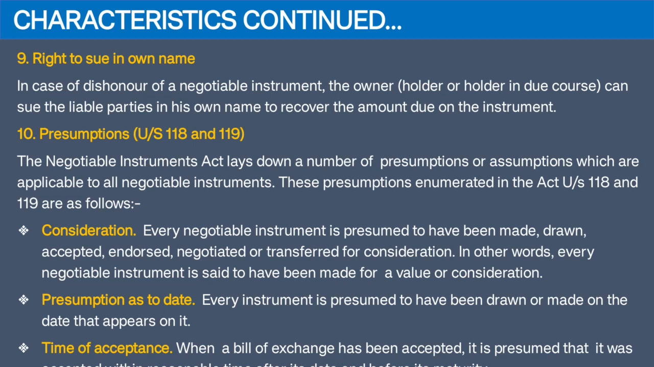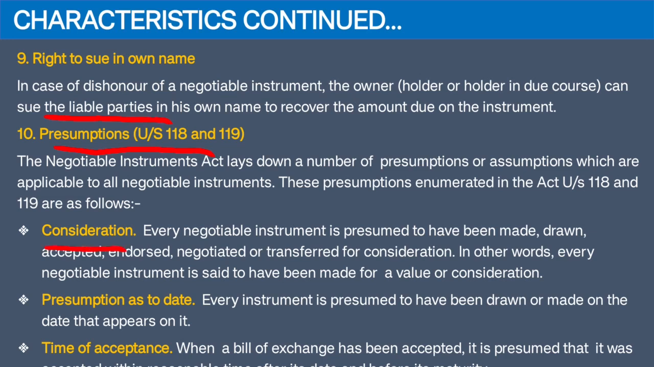Right to sue in his own name: the person who is the holder or holder in due course, he or she can sue all the parties liable on the instrument and they can recover the amount. Then are presumptions. Under sections 88, 118 and 119 of the Negotiable Instruments Act 1881, law presumes certain things. It means we need not prove these things in the court of law. Rather, these things are presumed by law.